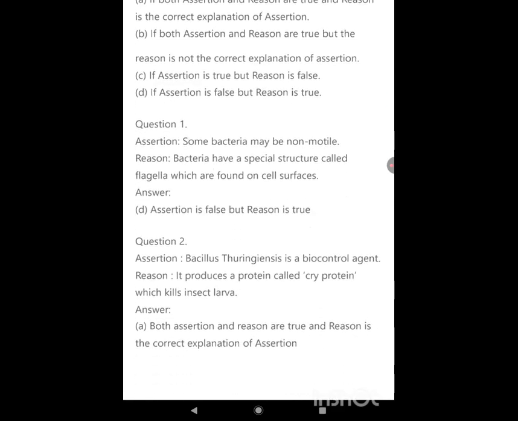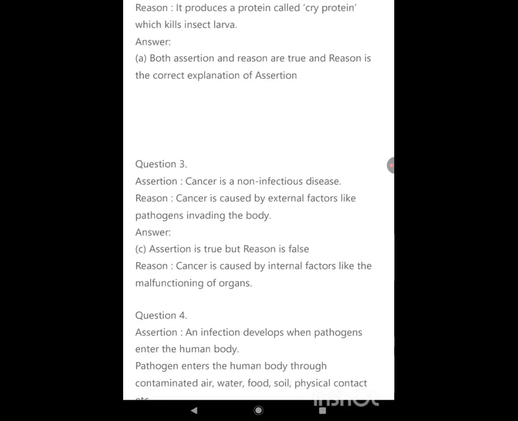Question 2. Assertion: Bacillus thuringiensis is a biocontrol agent. Reason: It produces a protein called cry protein which kills insect larvae. Answer: Both assertion and reason are correct and reason is the correct explanation of assertion. Option A.